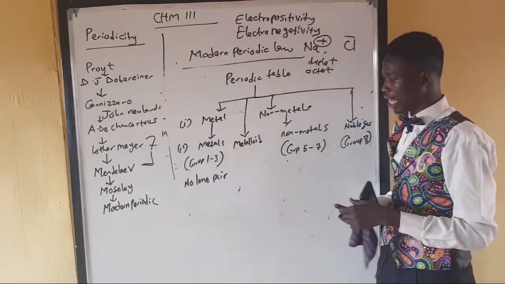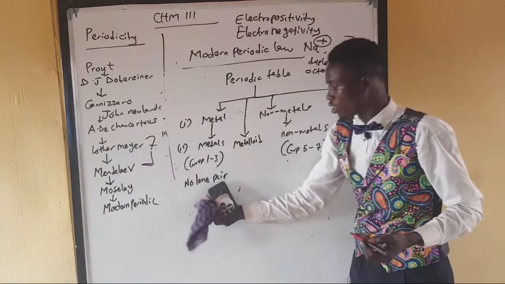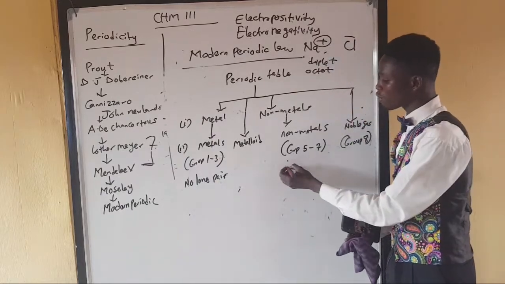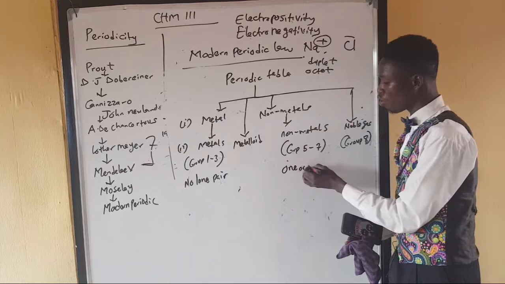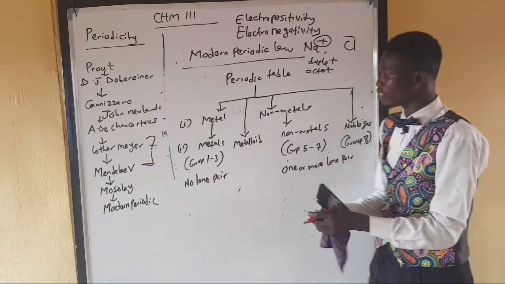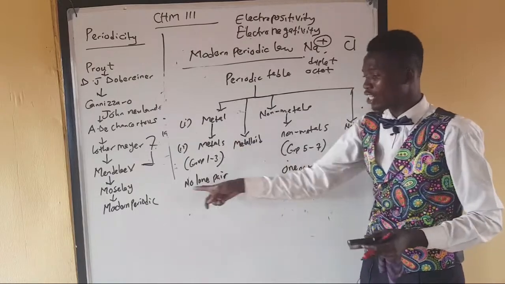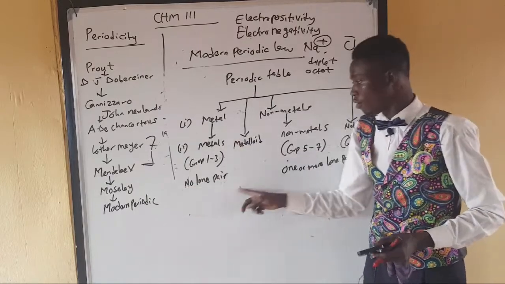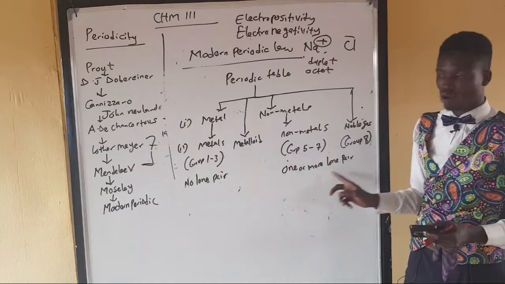Carbon, silicon, and others. So from group 1 to 3, no lone pair. From group 5 to 7, there's one or more lone pair. That means if you correlate this together now, you will see that metals are the guys without lone pair, while non-metals are the guys with one or more lone pairs.